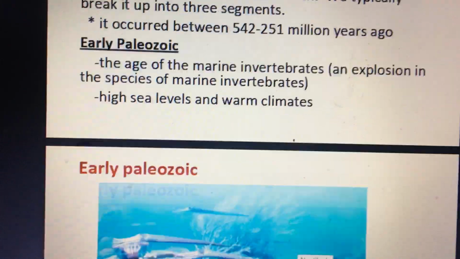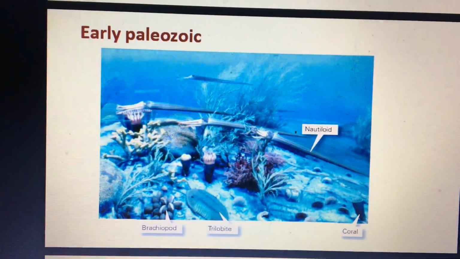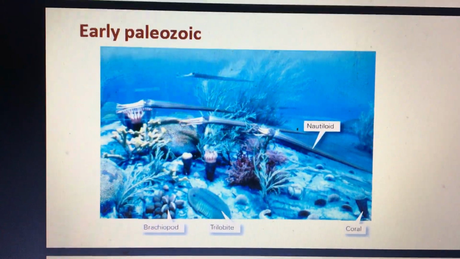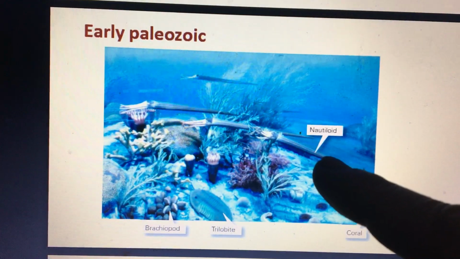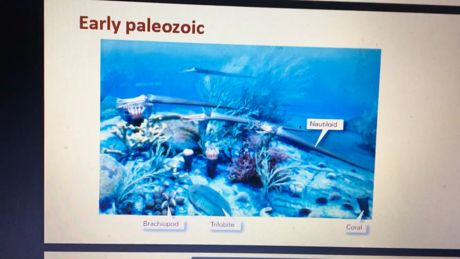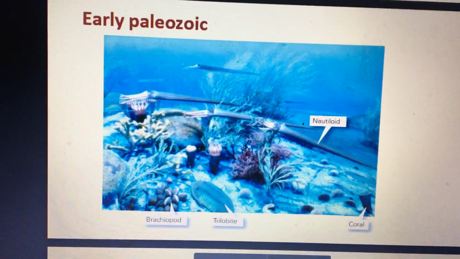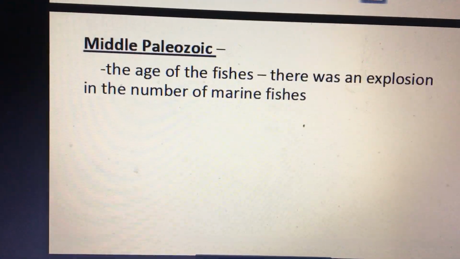As we transition, this is the picture of the early Paleozoic. You can see this in your notes. We see a nautilid, which looks a little bit like an ammonite today. We see some other brachiopods. We see a trilobite.